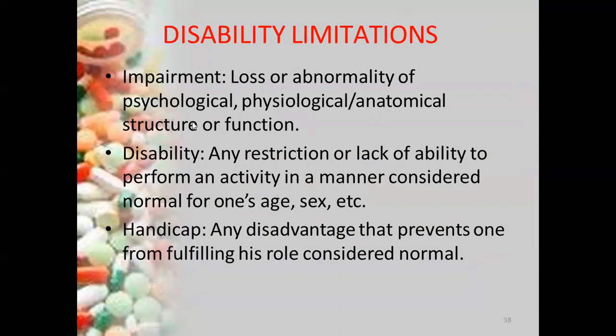So you can see an example here. Impairment is the loss or abnormality of the psychological or anatomical function of a particular organ. Whenever a particular organ is not functioning properly, that restricts an individual from the activities he is doing, according to his age or sex. If an impairment restricts an individual from doing such activities, we call it disability. Handicap means any disadvantage that prevents one from fulfilling a role considered normal.